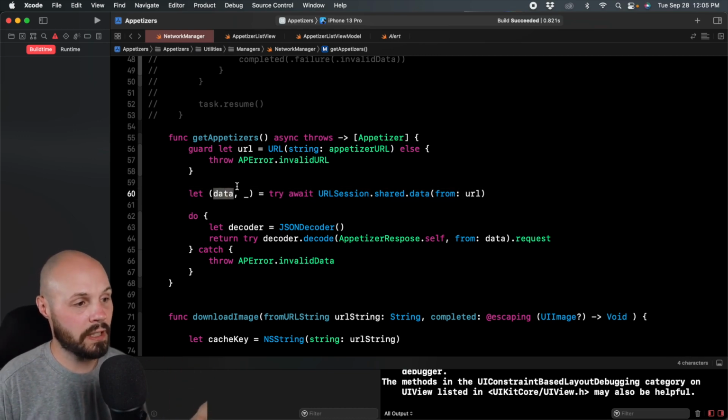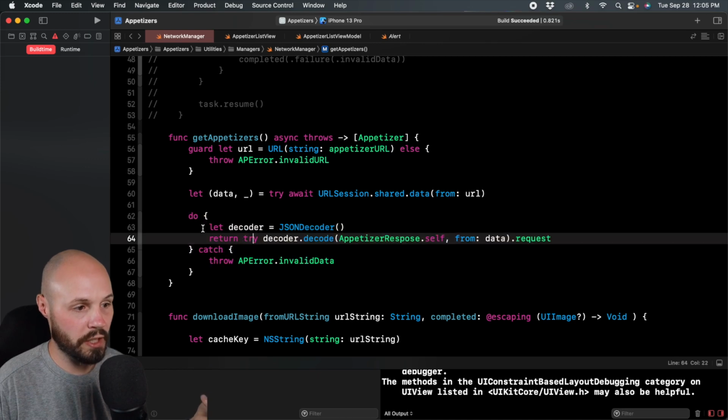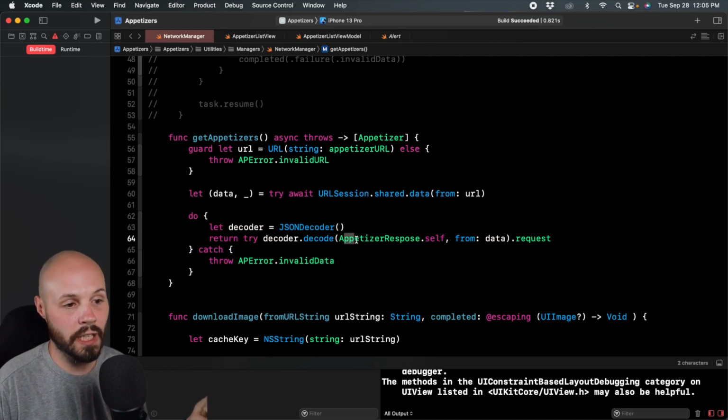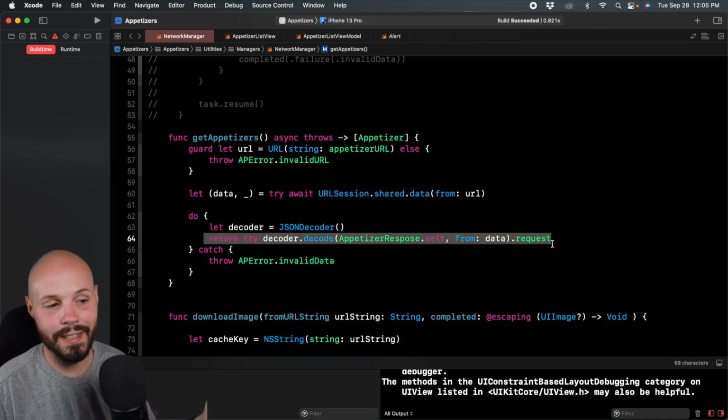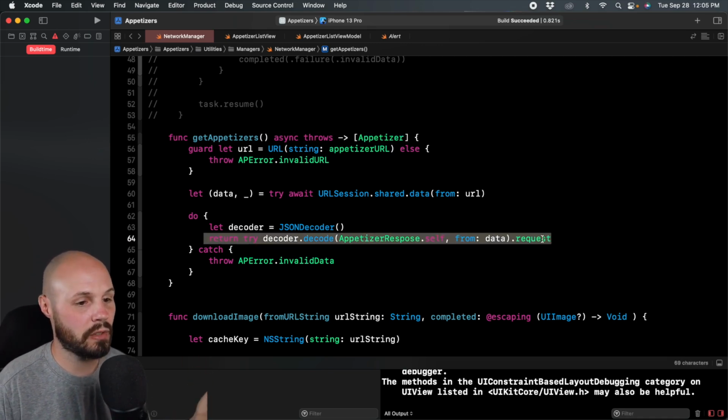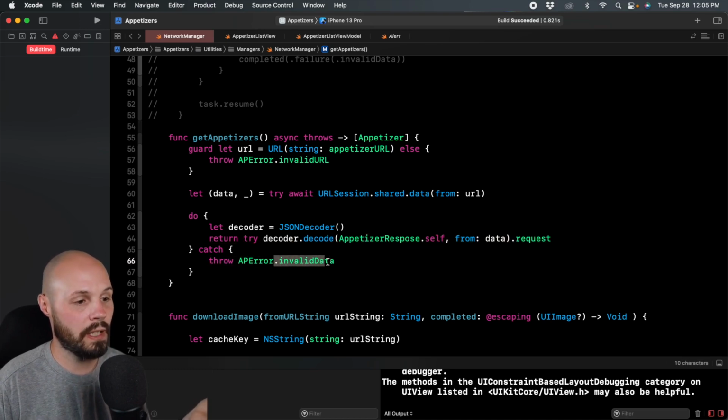So now that we have the data, we can do what we did before, which was have our decoder and then try to decode an appetizer response from that data. And then I want that response.request, which I showed you the request is the array. So I'm returning that array up here. And if this fails for some reason, like I can't parse out that array of appetizers from that data, we throw AP error invalid data.